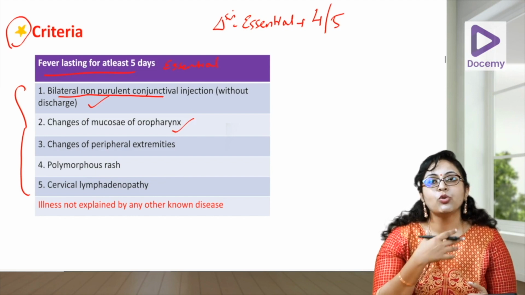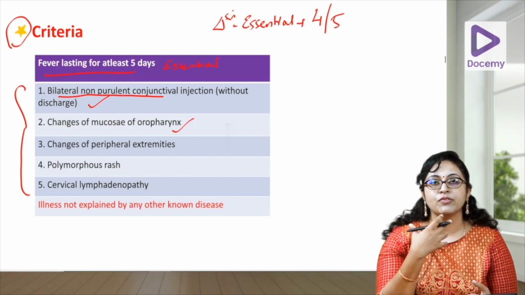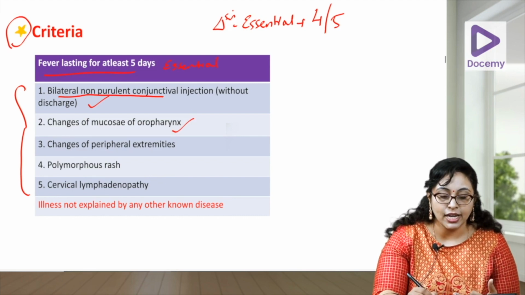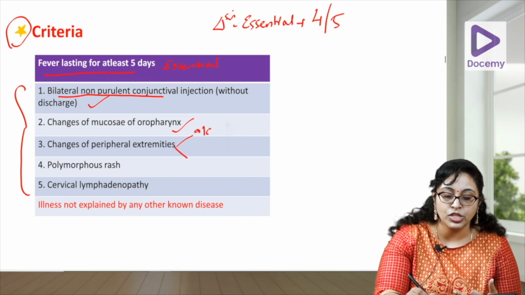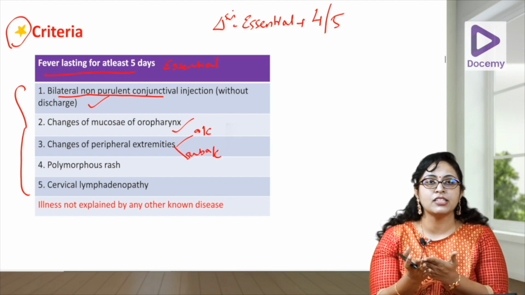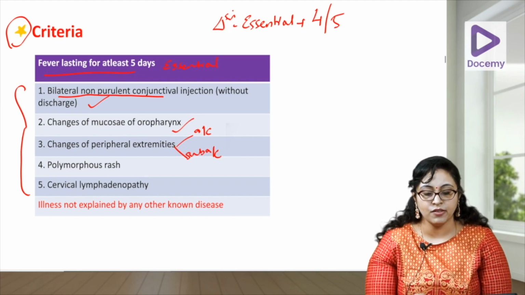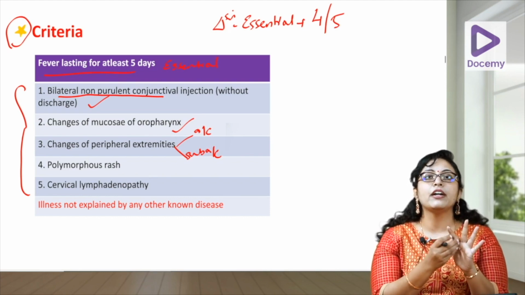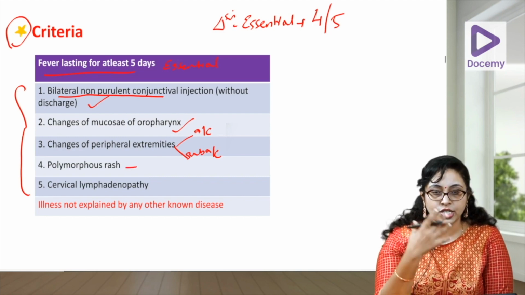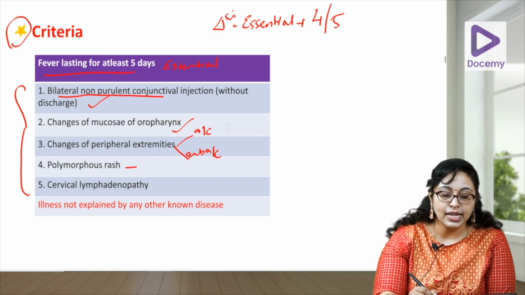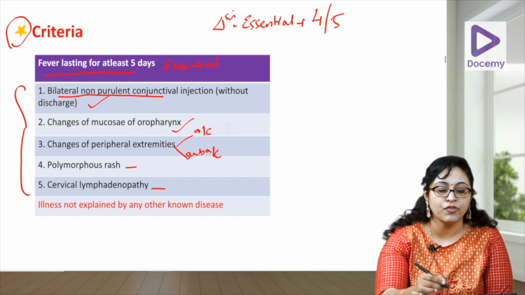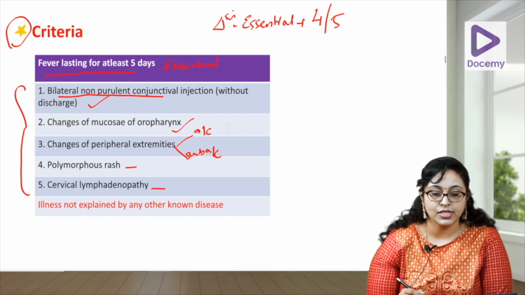Oropharynx, oral cavity and oropharynx changes, that is congestion of the lips, congestion of the oral cavity, strawberry tongue and all that. Changes in the peripheral extremities again can be acute changes and subacute changes. Acute changes in the first week can be the erythema of the hands and feet, edema of the dorsum of the hands and feet, and subacute changes are the periungual peeling that occurs. Then the fourth one is the polymorphous rash, the generalized rash that can occur, and then you have the cervical lymphadenopathy. If any 4 out of these 5 is positive with 5 days of fever, you can diagnose Kawasaki.